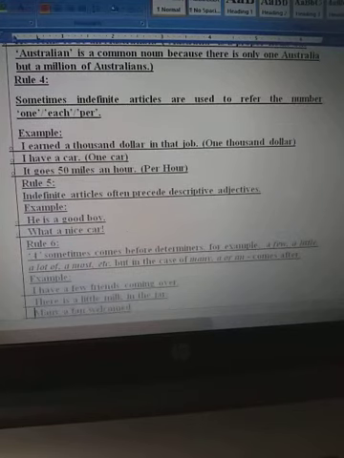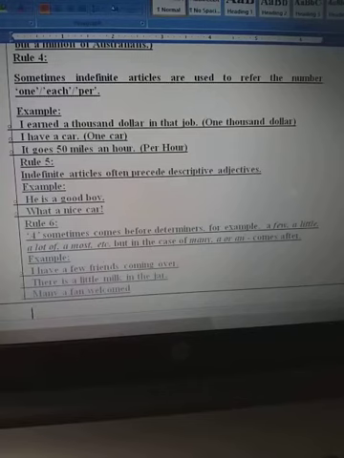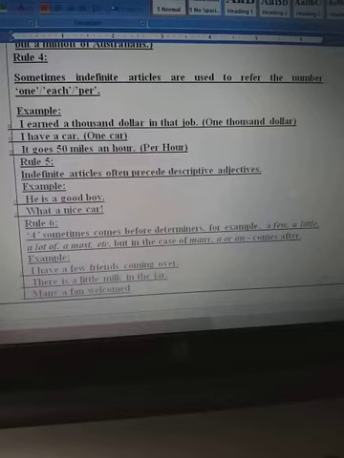That means per hour. Rule number 5 is indefinite articles often precede descriptive adjectives. That is, he is a good boy. What a nice car.